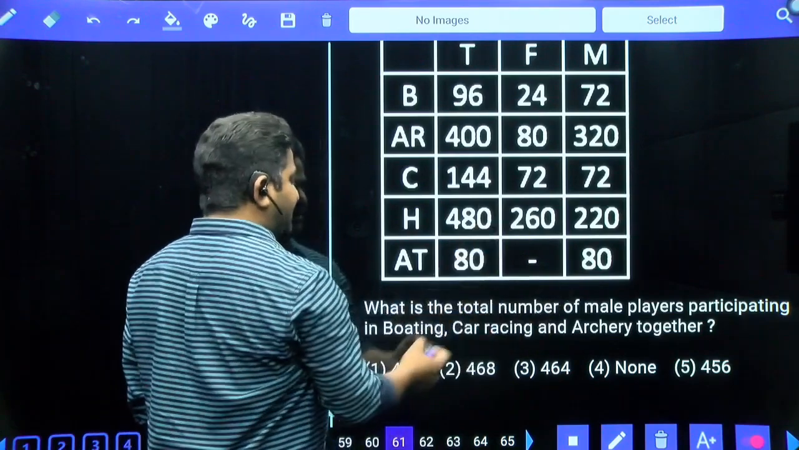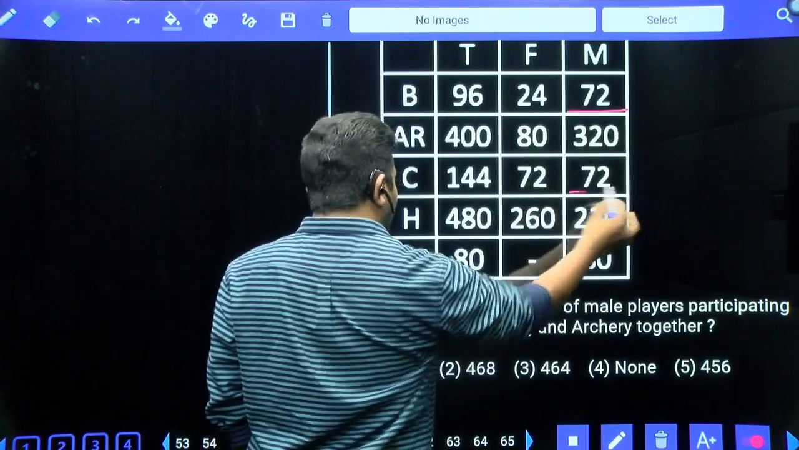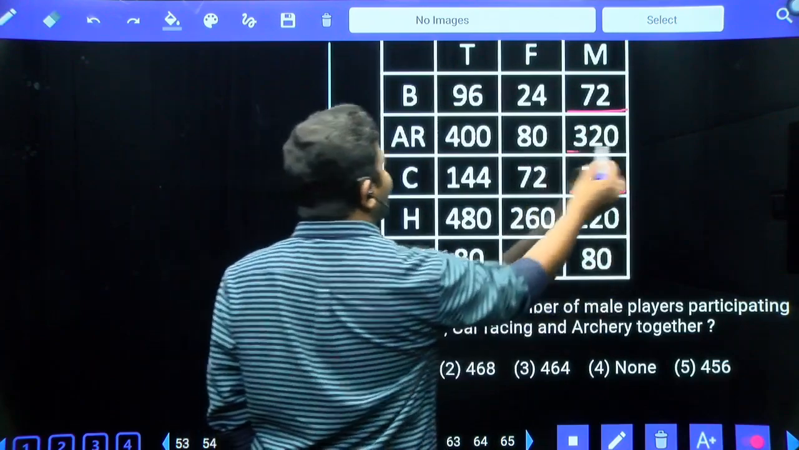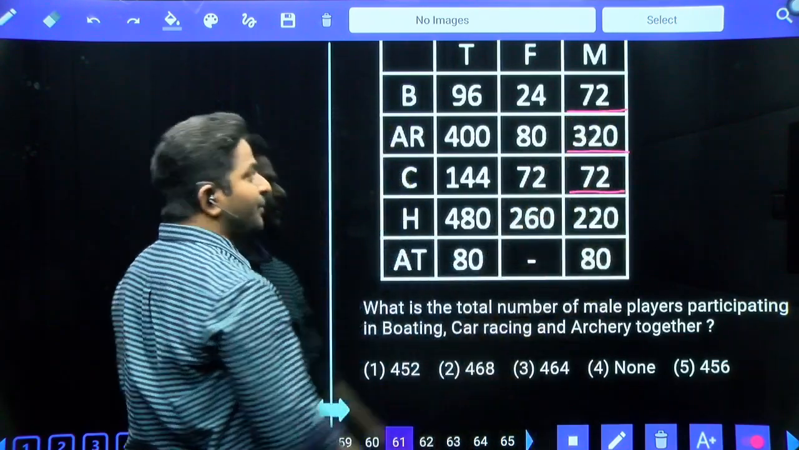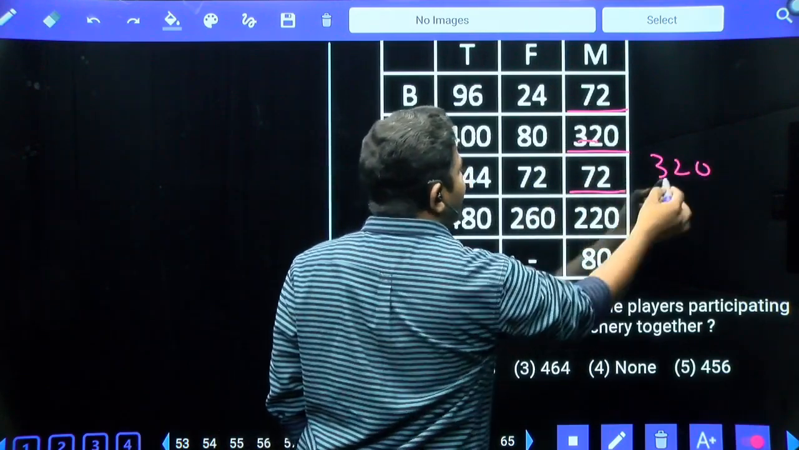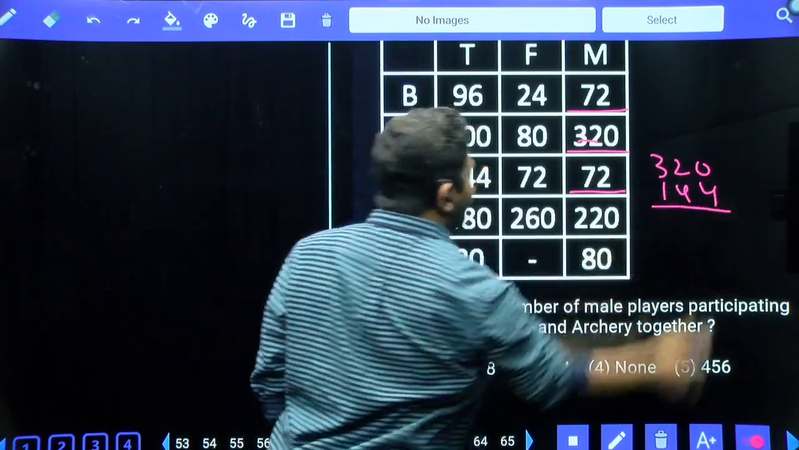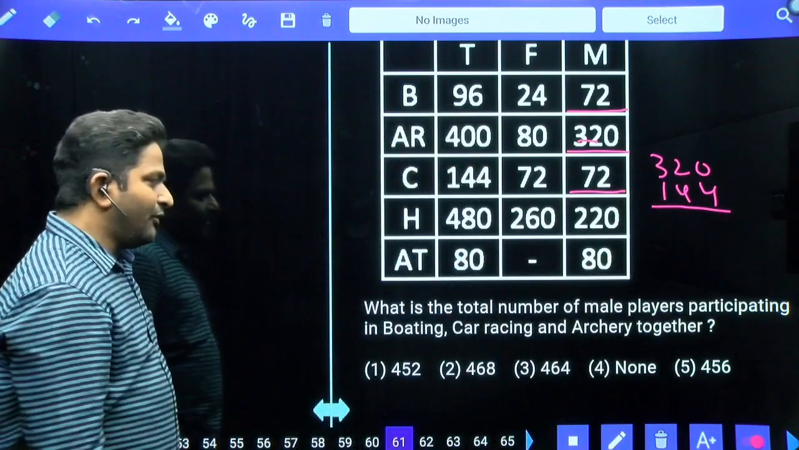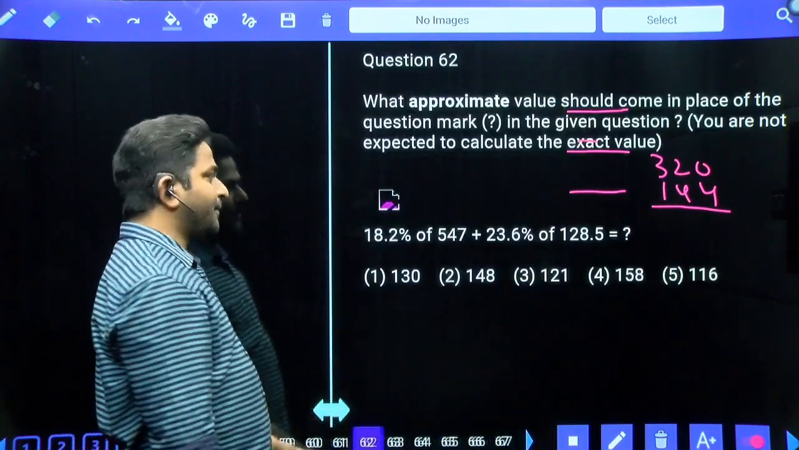What is the total number of male players participating in boating, car racing, archery? Male players participating in boating, car racing and then archery. Sum of all these values. 320, 72, 72, 144. Sum is equal to 464. 464, third option is our answer.